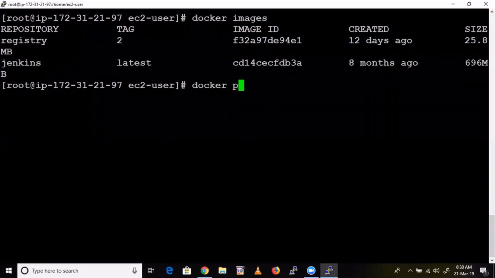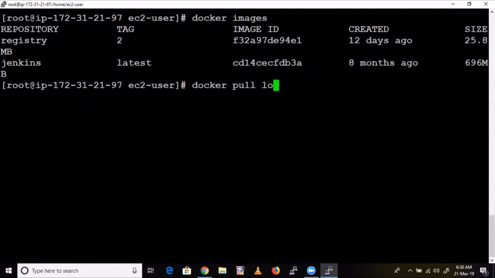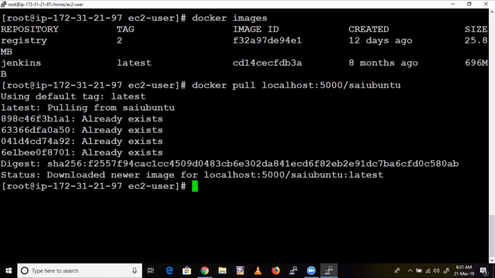docker pull. So how can you refer to that container? First, localhost:5000/ and the name of that image, Sai Ubuntu. Enter. So here we have pulled. See here, pulling from Sai Ubuntu.